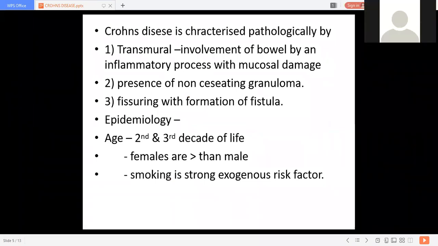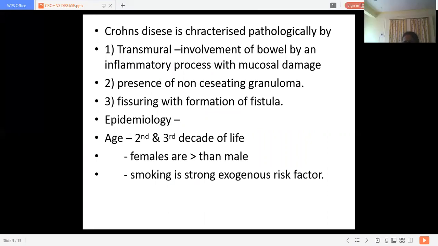Ma'am, for how many marks is it asked in the paper? I think it is 5 marks. Can ask for 5 marks. Either they ask the difference between ulcerative colitis and Crohn's disease, or they can ask individual topics. Or they may ask for 10 marks also, that is whole inflammatory bowel disease. In that case, you are going to write about ulcerative colitis and also Crohn's disease. So both of these diseases are important in inflammatory bowel diseases. They can ask the differentiation also.